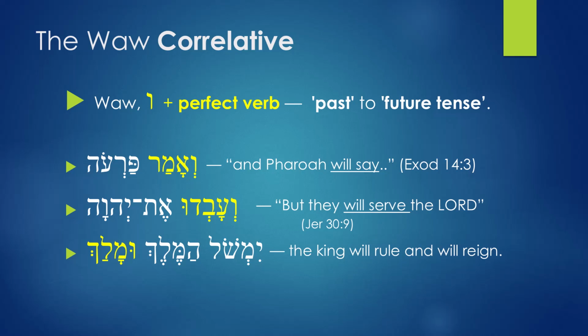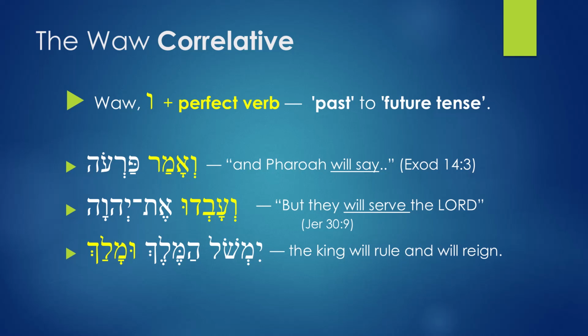Alright, let's look at the next one. You have We'avdu et Yahweh. And the translation for this is, but they will serve the Lord. The phrase will serve is coming from the verb, the first word, we'avdu. We'avdu is the one that is having the translation, will serve.